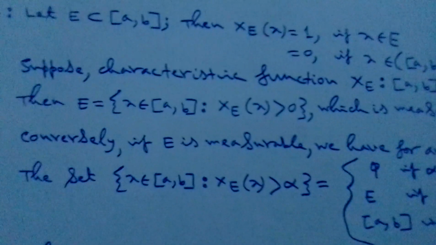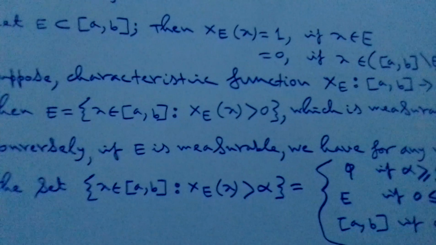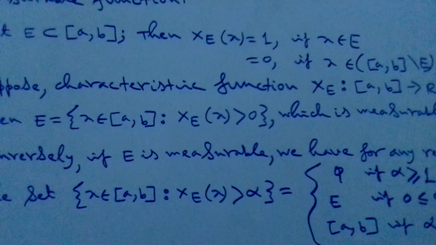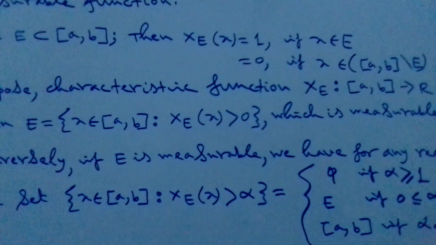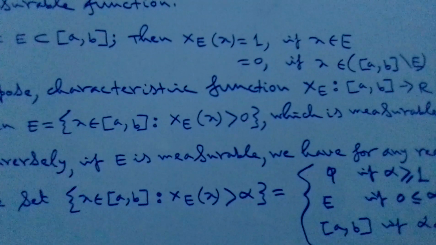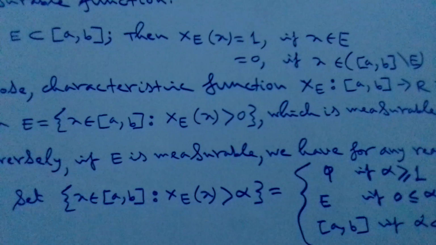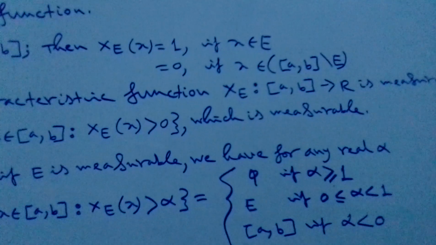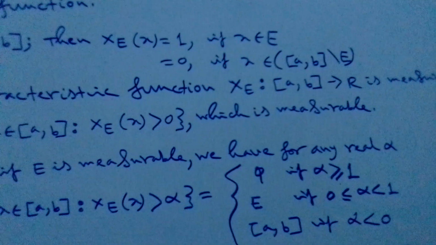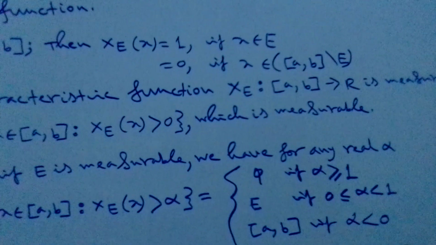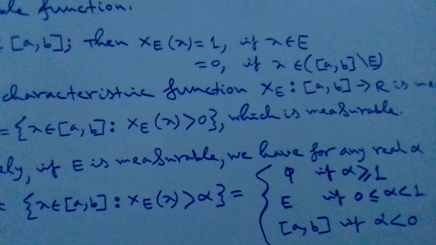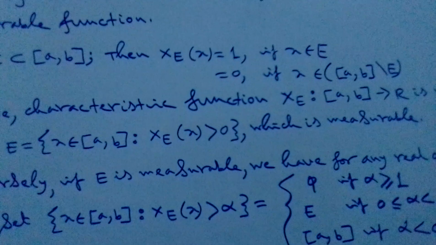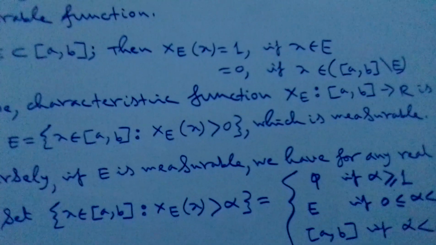Suppose that the characteristic function chi E from AB to R is measurable. Then what is E? E can be constructed in this manner: E is the set of x in the closed interval AB such that chi E of x is positive, that is greater than 0, which is measurable. So we can easily say it is measurable if it lies on E, and as per the construction this is a map from AB to R. In this approach these elements form a measurable function. It is a clear, obvious result.